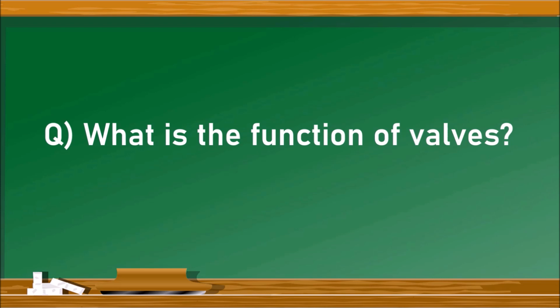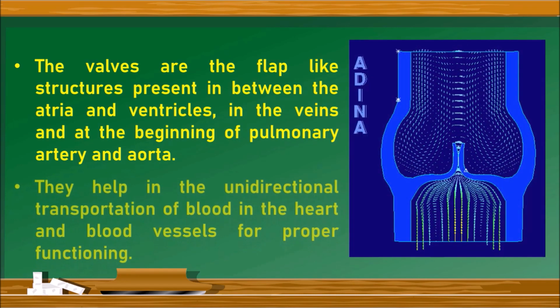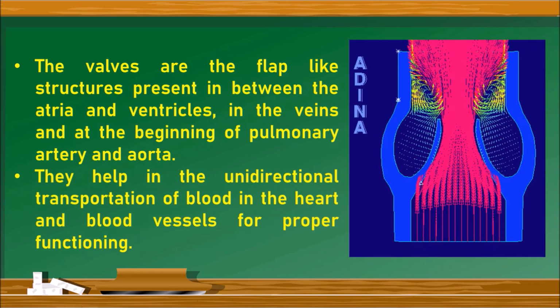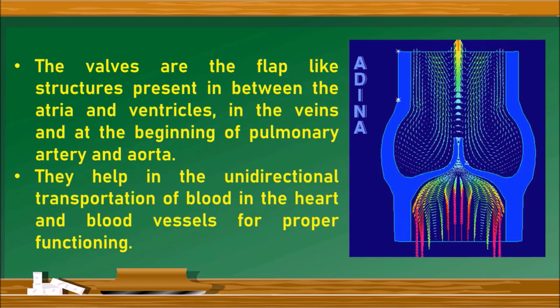What is the function of valves? The valves are flap-like structures present in between the atrium and ventricles, in the veins and at the beginning of the pulmonary artery and aorta. They are also present in the lymph vessels. The valves help in the unidirectional transportation of blood in the heart and blood vessels for proper functioning.